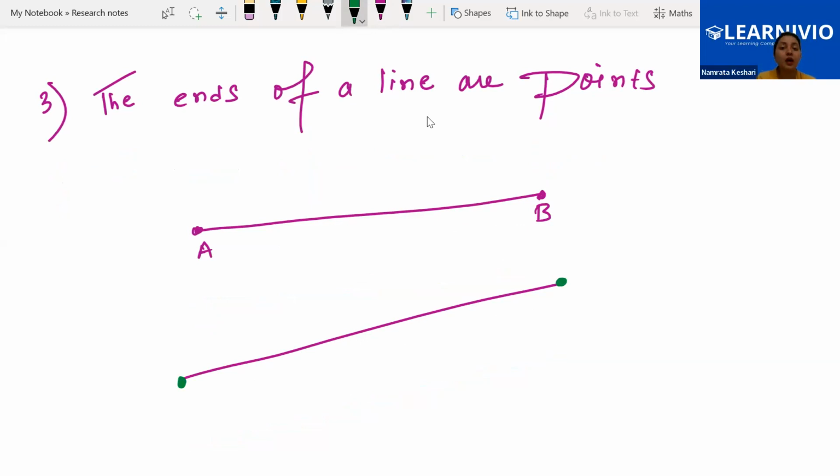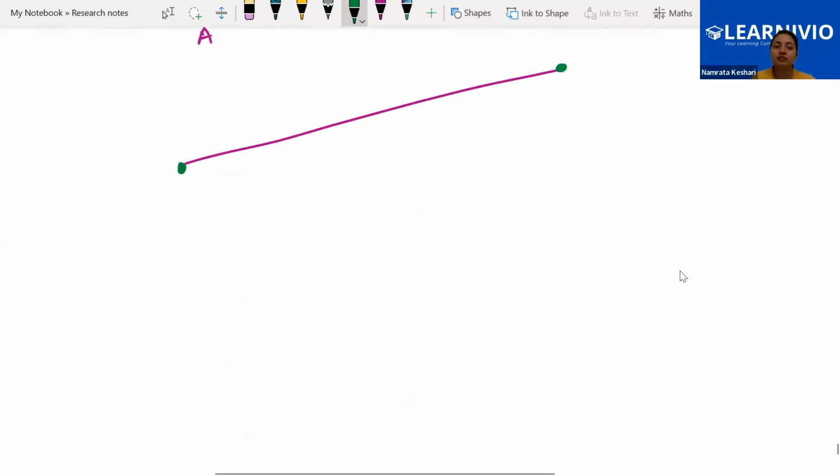So the ends of a line are points. Now let me tell you one thing: when we are talking about this line, it is made up of points. So many points are just attached together and making a line. It is completely made with points only.